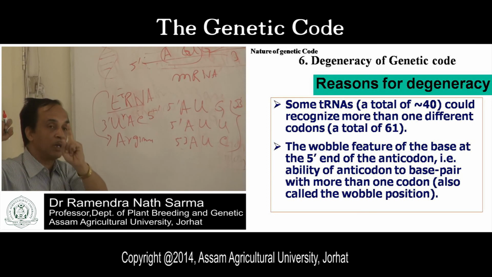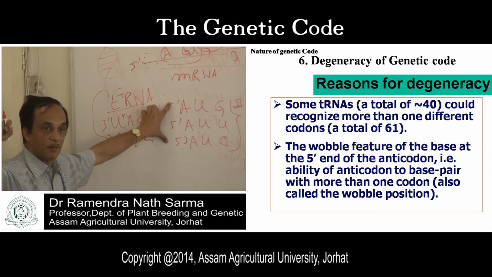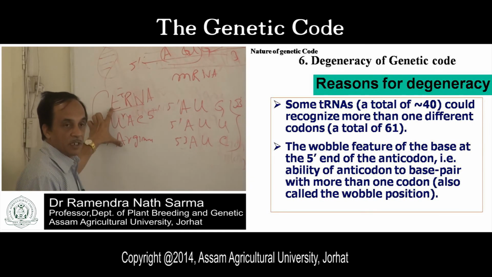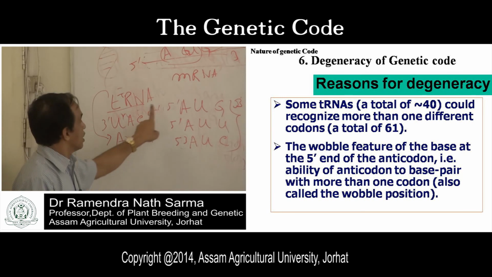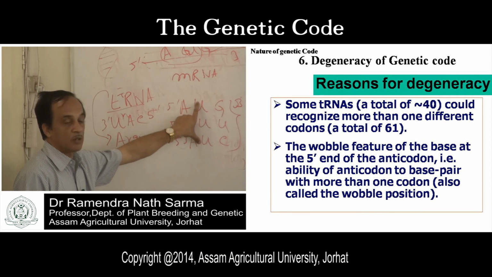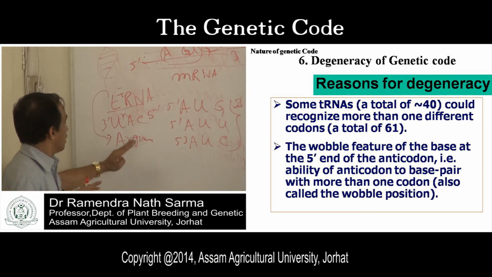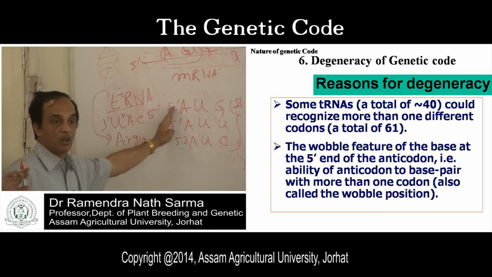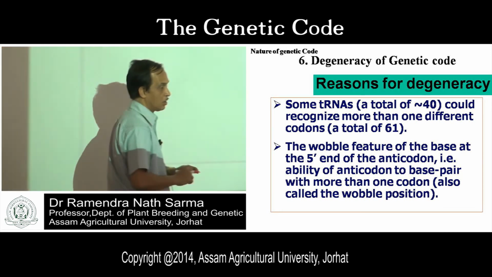That is how for a particular amino acid there will be 3 codons. This is the mRNA molecule, and this is the tRNA molecule, which is fixed as UAC and carries a particular amino acid, arginine. These 3 codons differ only in the third base. The particular amino acid carrying tRNA molecule will recognize all 3 codons. That is known as the Wobble feature.